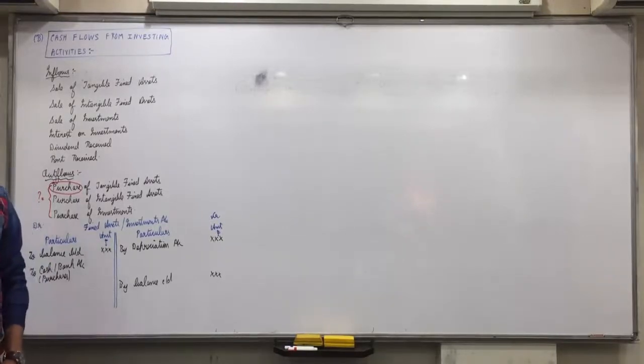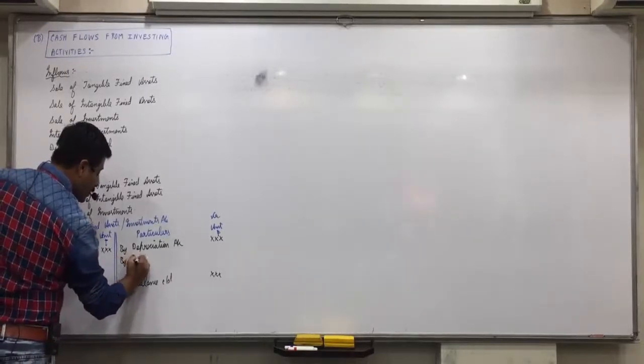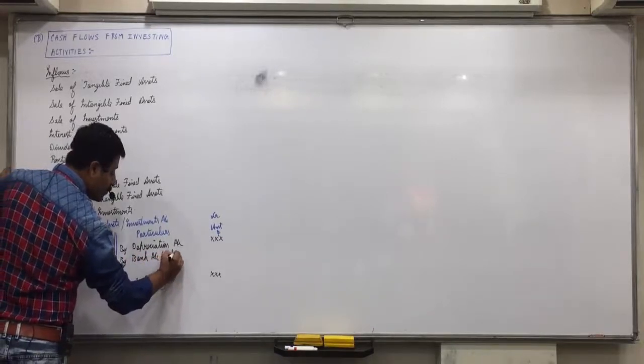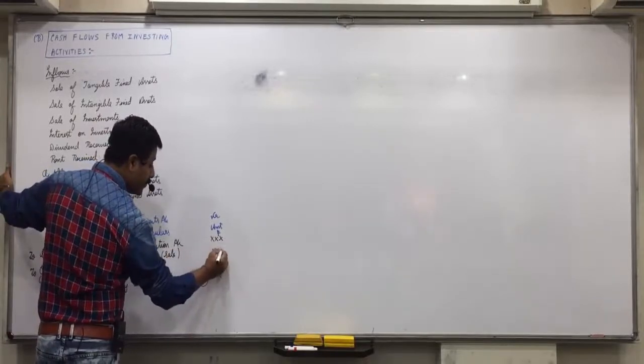Cash comes in, so cash or bank account is debited, and investments and assets go out. So to assets or investments means you'll write on the credit side by bank account, for sale of investments or assets, credit side.